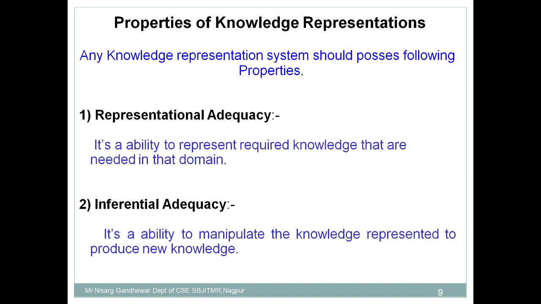So I hope you understand what knowledge is, what the use of knowledge is, what knowledge representation is, why knowledge representation is important, and what properties are important for knowledge representation.